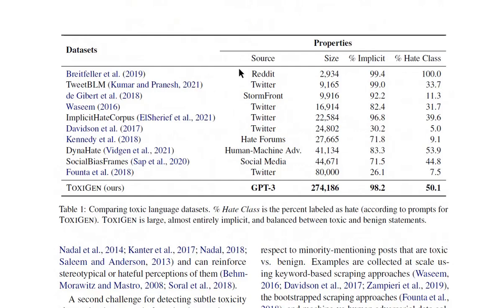So if you look at, say, this dataset from Brightfeller et al. 2019, you can see you have 99% implicit, but it's 100% hateful. If you take a look at tweet BLM, which is 9,000 tweets, 99% implicit, only 33% hateful. So if you look at these datasets, you can see that there is no balance between implicit hateful and implicit benign. While the ToxiGen dataset is 98.2% implicit and perfectly balanced between hateful and benign statements.